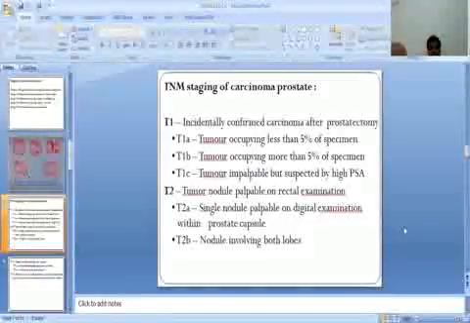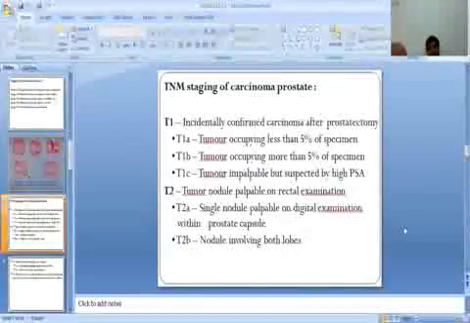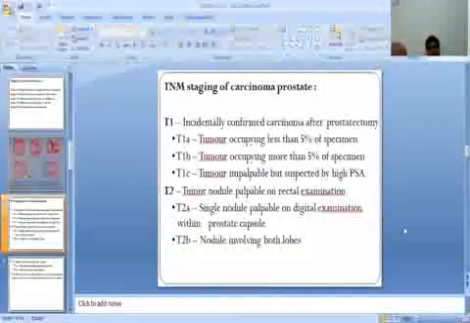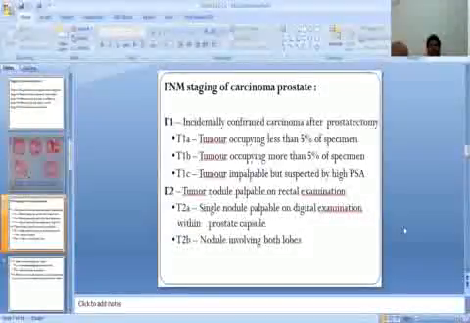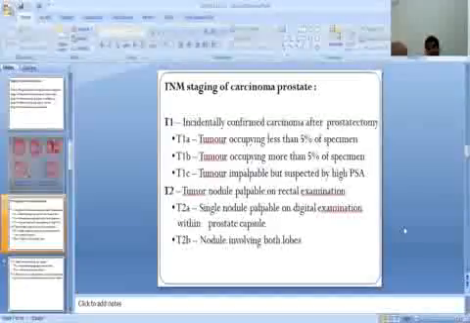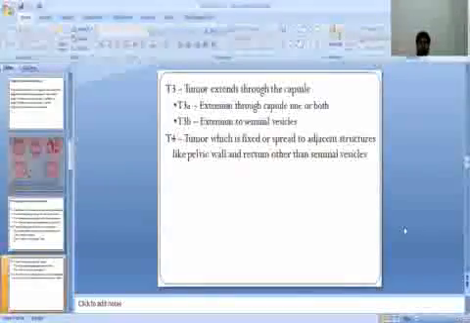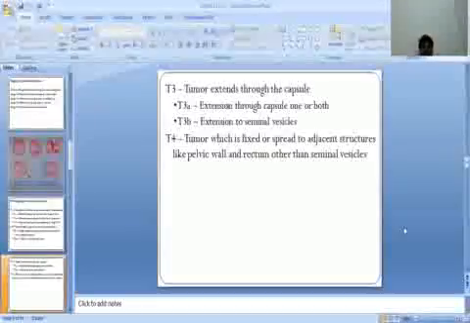T2: tumor nodule palpable on rectal examination. T2a: a single nodule palpable on digital examination, within the prostate capsule. T2b: nodule involving both lobes. T3: extends beyond the capsule.